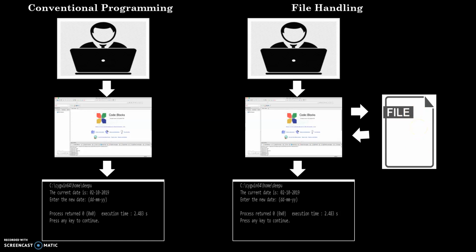So you have to understand the difference between conventional programming and file handling. In conventional programming, we are not able to store the data, we are not able to access our data. But in file handling, the different thing we get is that I can access my data, I can use my data for later use.